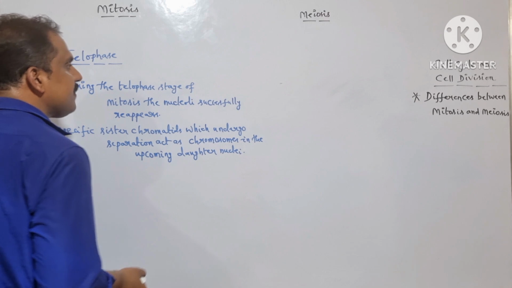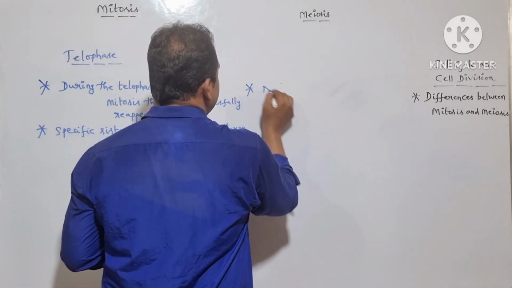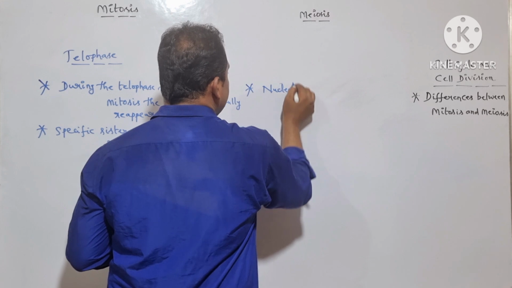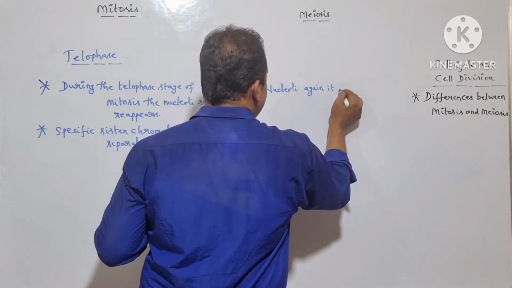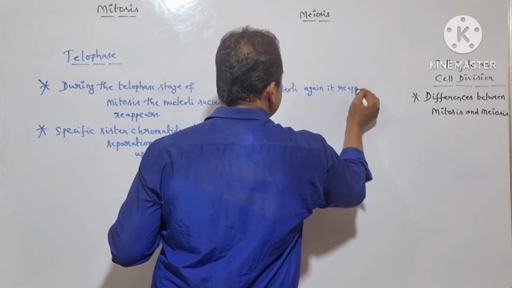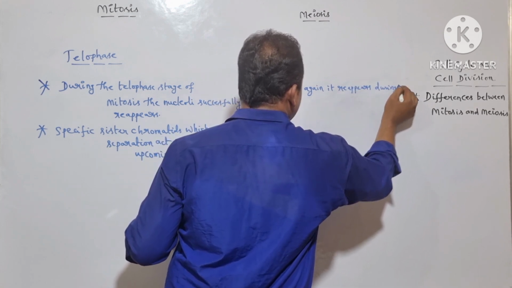And in case of the telophase 1 of meiosis 1, nucleoli again reappear during the telophase 1.